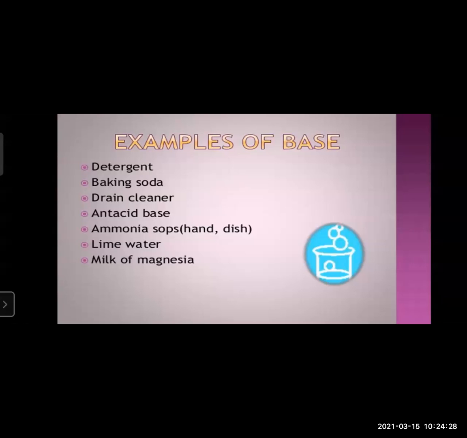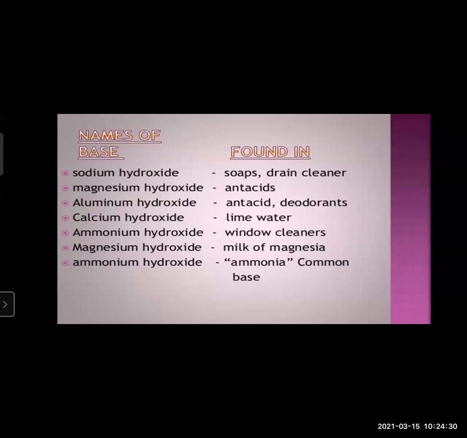These are some examples of bases. Now, names of bases and where they are found: sodium hydroxide is found in soaps and drain cleaner.